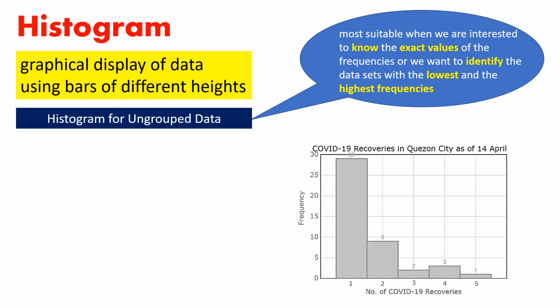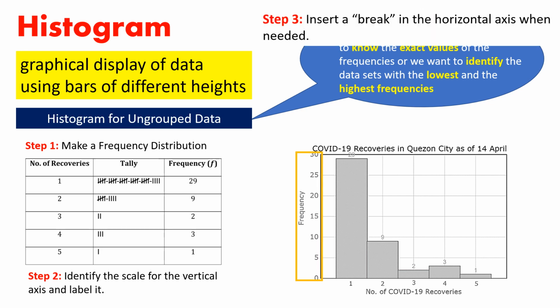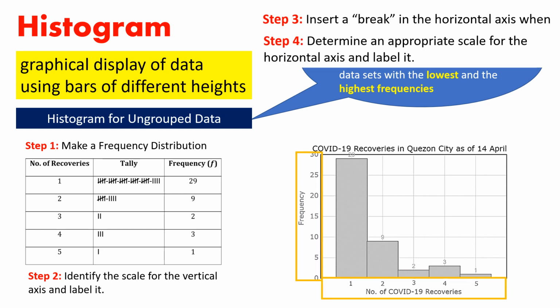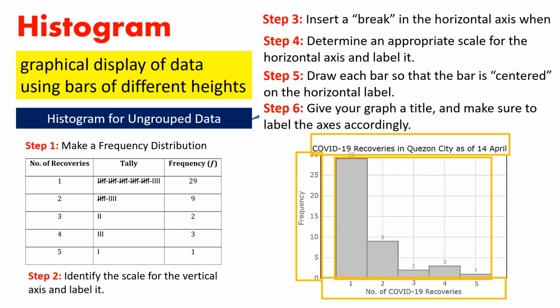How do we construct a histogram for ungrouped data? Step 1. Make a frequency distribution. Step 2. Identify the scale for the vertical axis and label it. Step 3. Insert a break in the horizontal axis when needed. Step 4. Determine the appropriate scale for the horizontal axis and label it. Step 5. Draw each bar so that the bar is centered on the horizontal label. Step 6. Give your graph a title and make sure to label the axes accordingly.